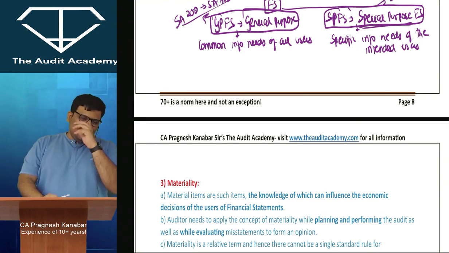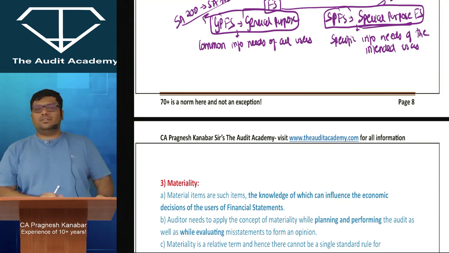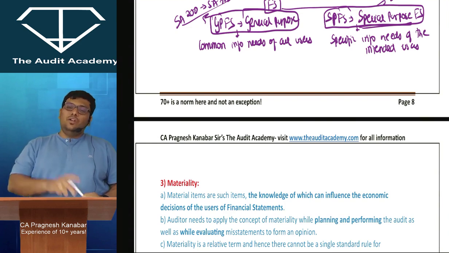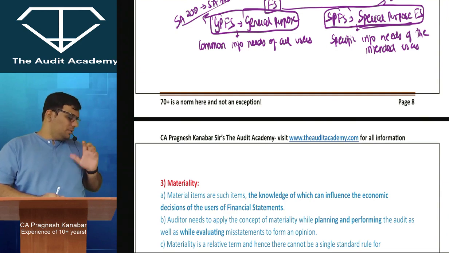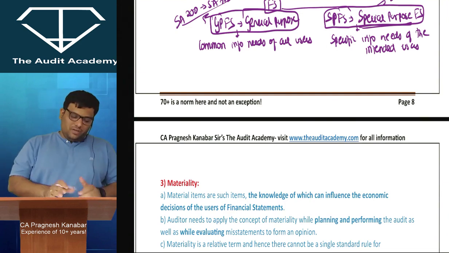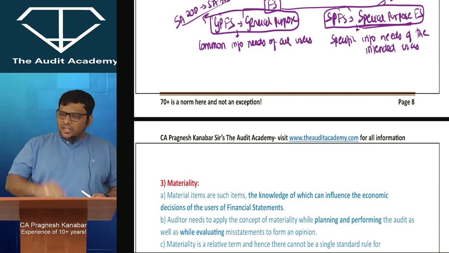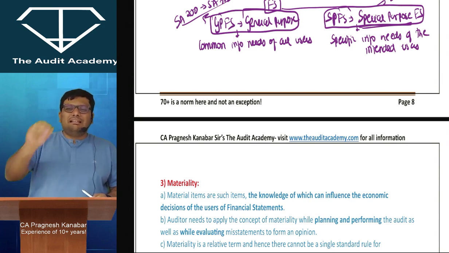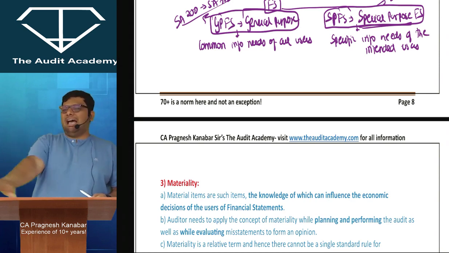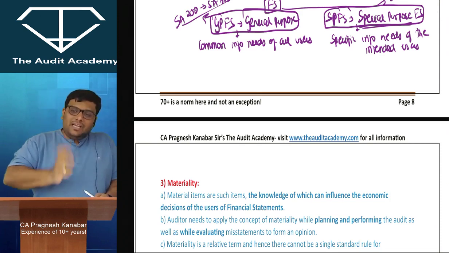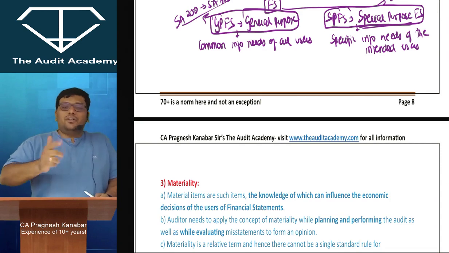Because that format is given by the registrar of cooperative societies, in whichever registrar they are registered. There are so many different states which have different laws. And the only objective of the financial statements of that cooperative society is that, boss, whatever format we have given, just fill up that format and give it to us. That's it. There is no other effort taken to achieve fair presentation. That means the only focus is compliance. Just comply with this. That's it. No added responsibility on the management to take additional effort to achieve fair presentation.